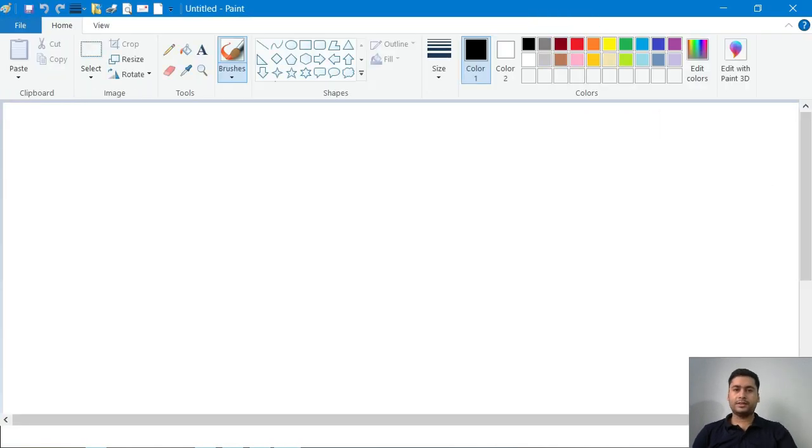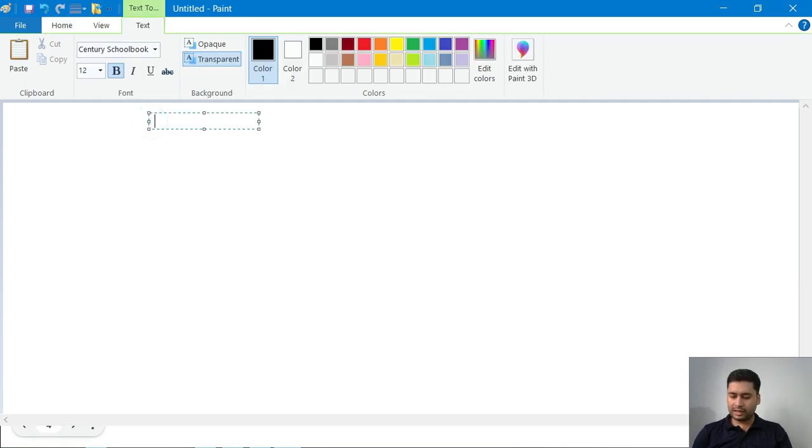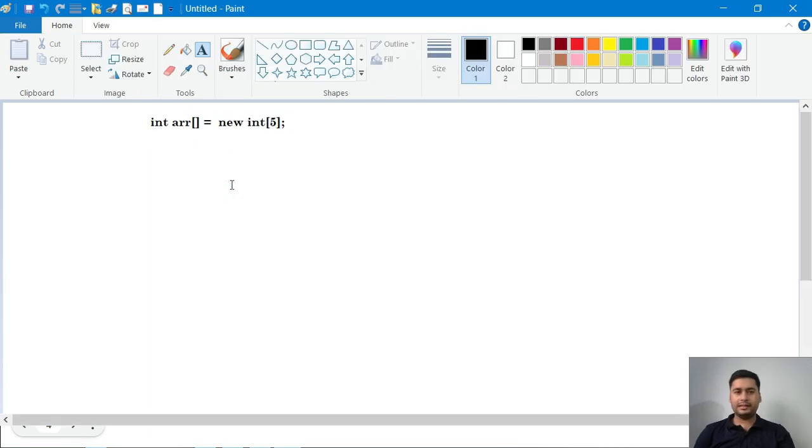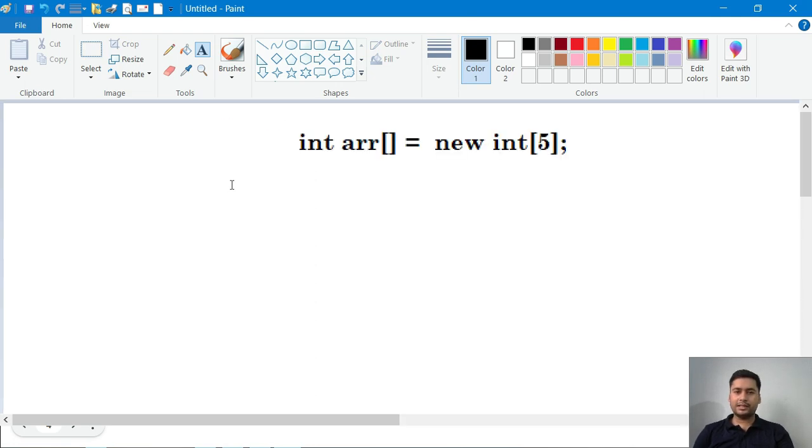As of now I have written only one line, which is int arr = new int[5]; with the size 5 and a semicolon. So what is the architecture, how will it look inside Java? Okay, so let's see.